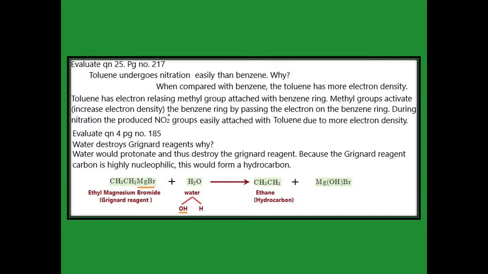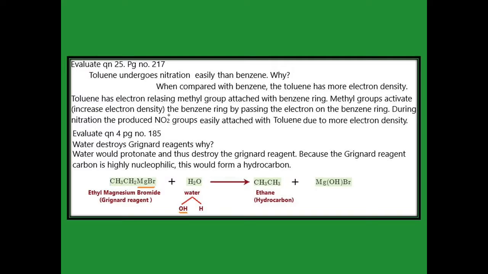Because of its electron releasing power, it activates. What does activate mean? It increases the electron density of the benzene by passing electrons onto the benzene ring. So during nitration, nitric acid produces NO2 plus. It has a plus character, so it attracts electrons. Toluene has more electron density when compared to benzene, so the NO2 plus is more easily attached to toluene than benzene.